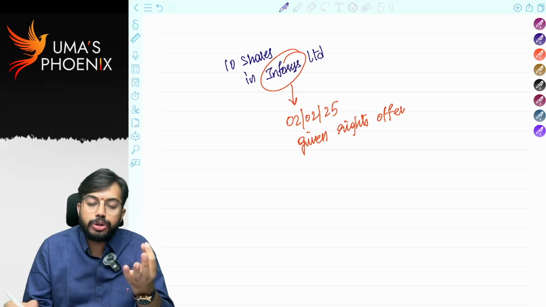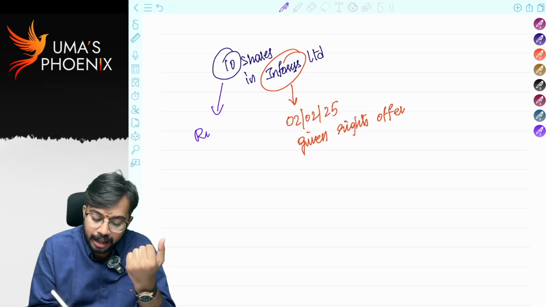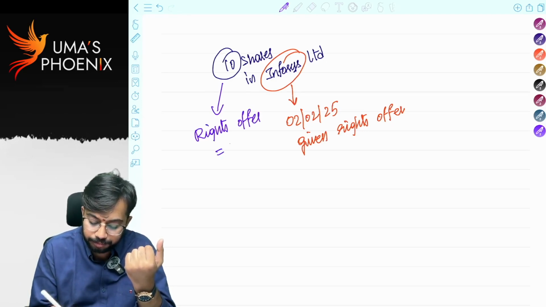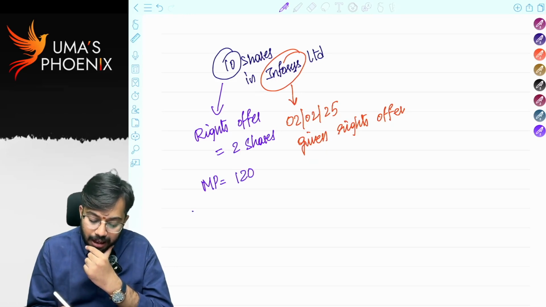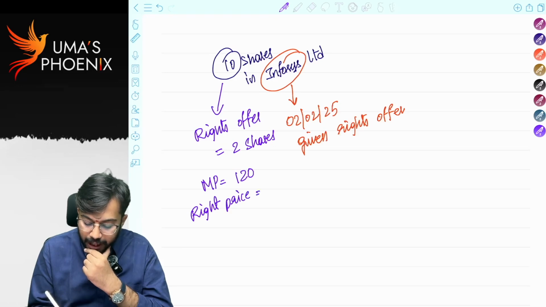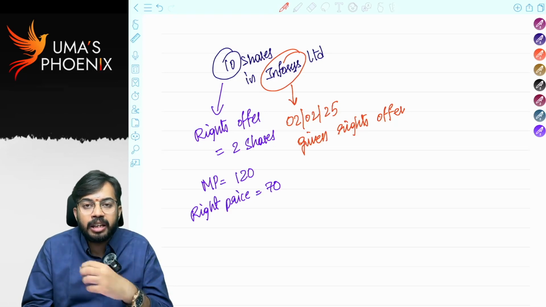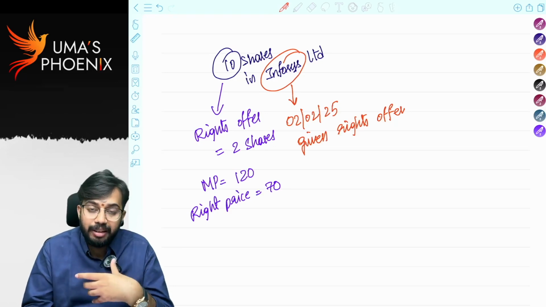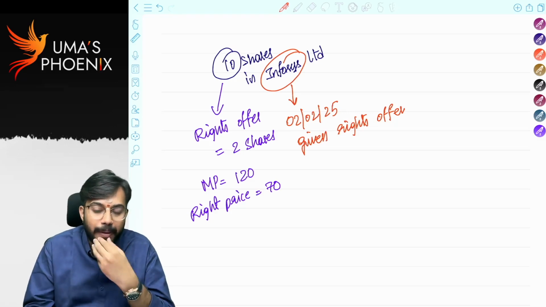2 shares for 10 shares. I have 10 shares, right? So I have a rights offer for two shares. Market price is 120 rupees, rights price is 70 rupees. I am thinking of selling the existing 10 Infosys shares with me. Why will I purchase another 2 shares of Infosys? I will not purchase, right?